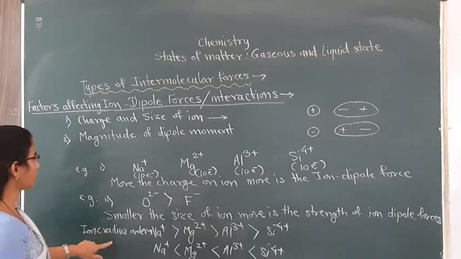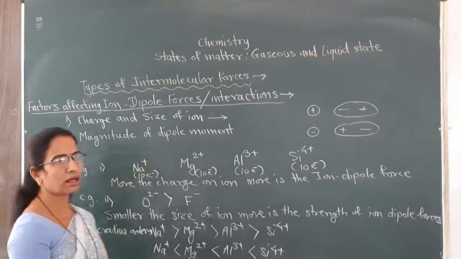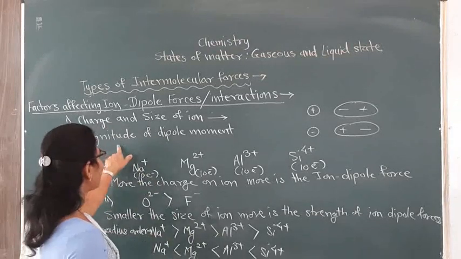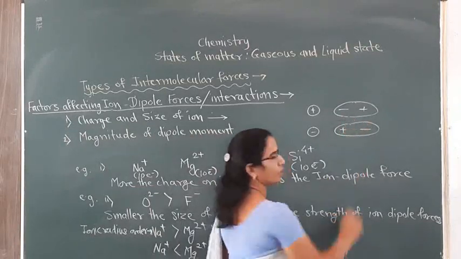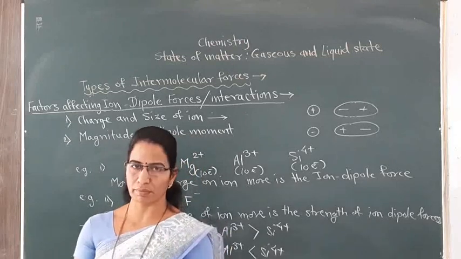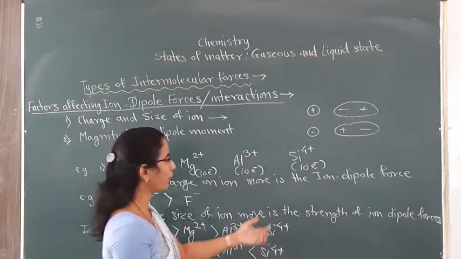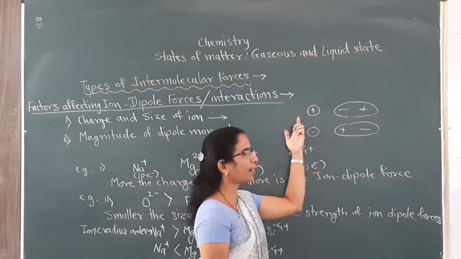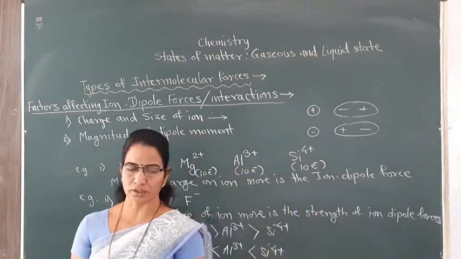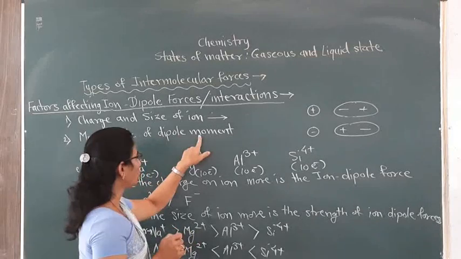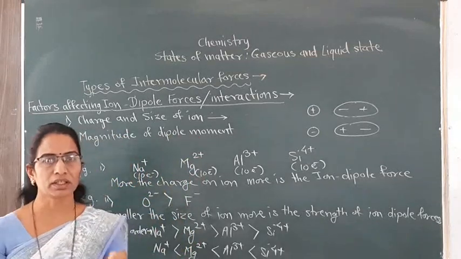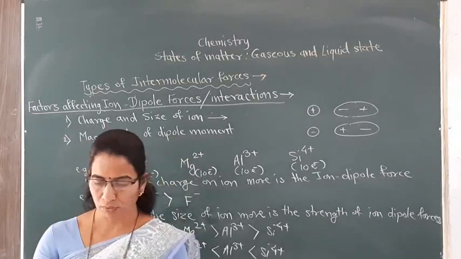So these factors are important. Now let's see the third factor, that is the magnitude of dipole moment. Obviously, if the polar molecule is having a higher magnitude of dipole moment, then it will get attracted more towards that ion. So greater the magnitude of dipole moment, greater will be the strength of ion-dipole forces.